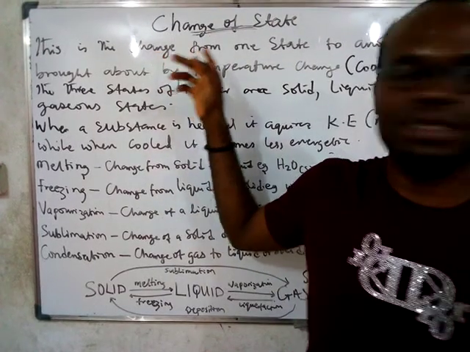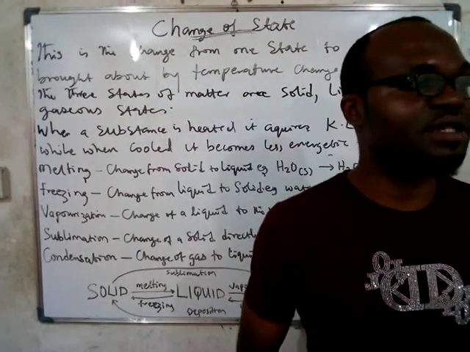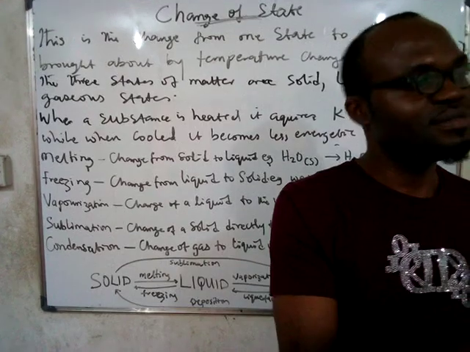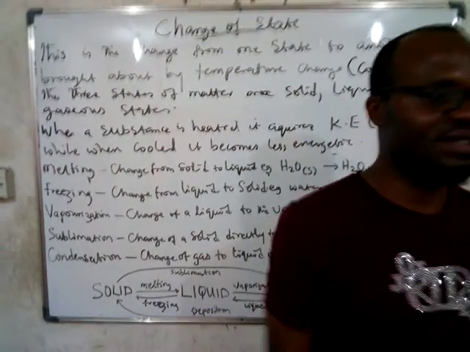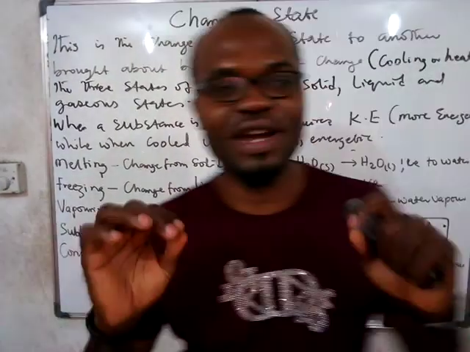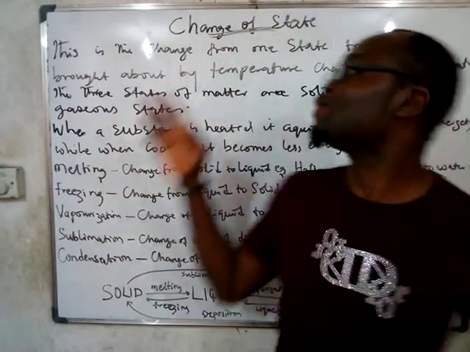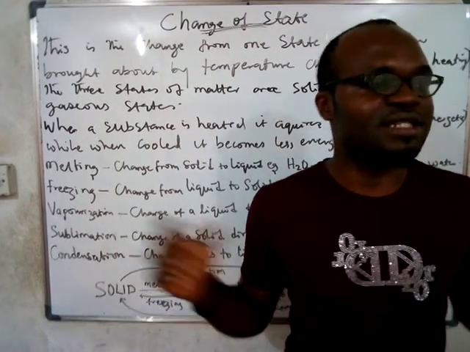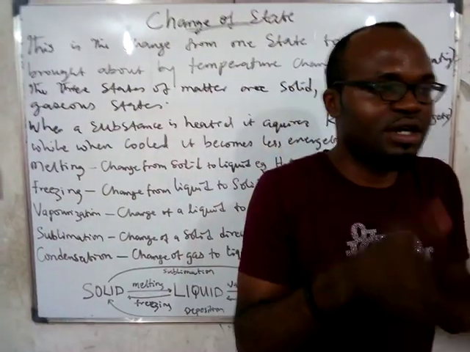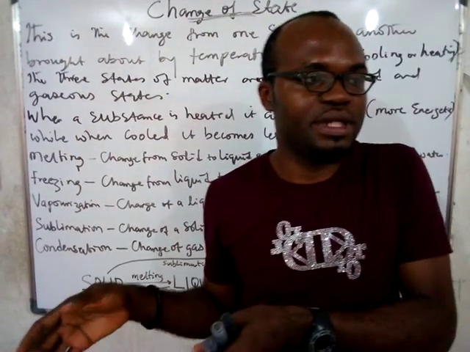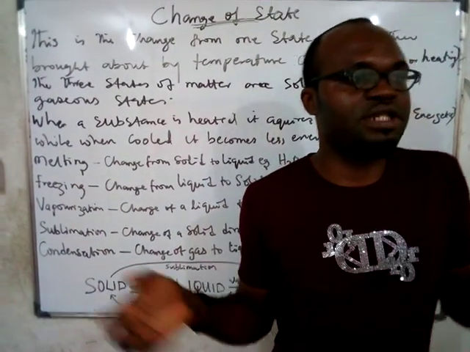Who can tell me what the thing that causes change of state is? Cooling or heating. Caused by what? Temperature change. That's the general word. Whenever you have temperature change, then you can have what we call change of state. And change of state simply means transformation from one state to the other, like changing from liquid to solid, or solid to gas.